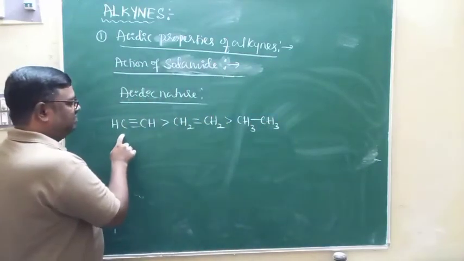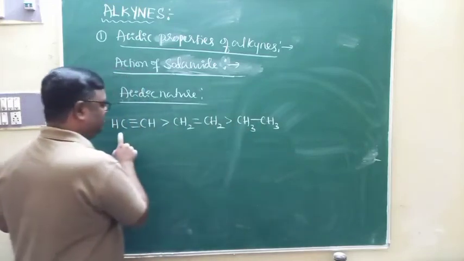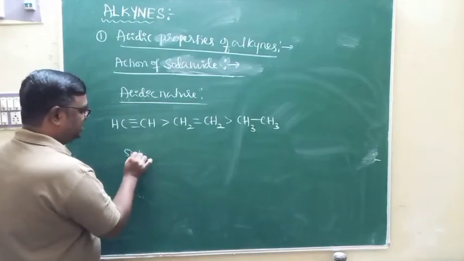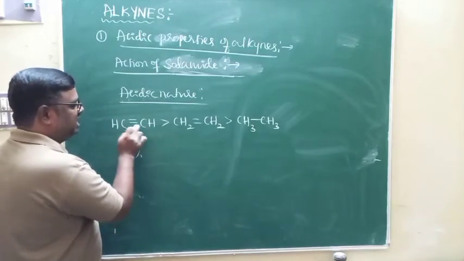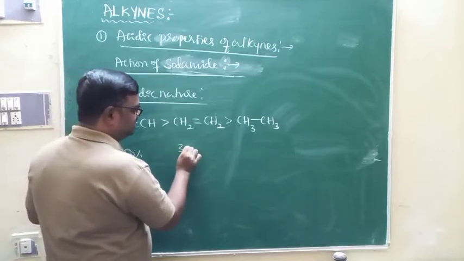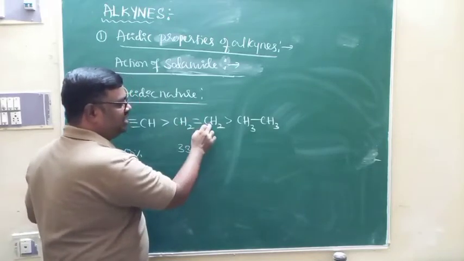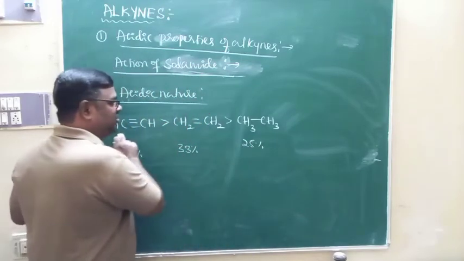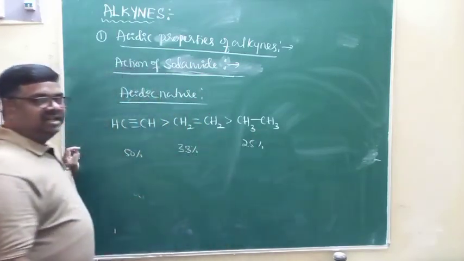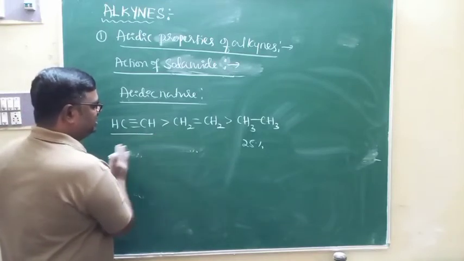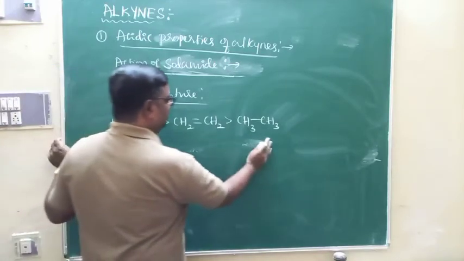Because from ethyne to ethane, what happens is the percentage of s character decreases. Here there is 50% s character, why? Because this is an sp hybridized carbon atom, 50% s character. Here there is 33% s character, sp2 hybridized carbon atom. Here there is 25% s character. So electronegativity decreases, and acidic nature also decreases. Therefore ethyne is a strong acid compared to ethene.